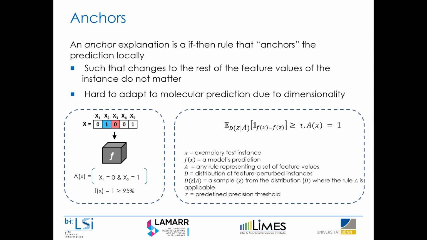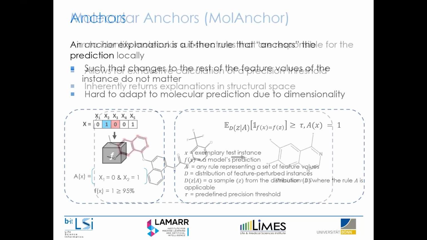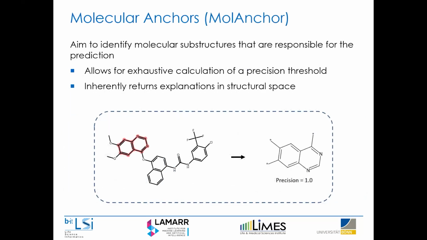This is quite a simplistic method, and it's quite intuitive to calculate. However, for larger feature spaces, especially our representations, this becomes completely infeasible to calculate exhaustively because of the huge space of possible search pools. So we've adapted this to molecular anchors, or what we term MoAnchor, where we try to identify specific molecular substructures that are responsible for a given prediction.